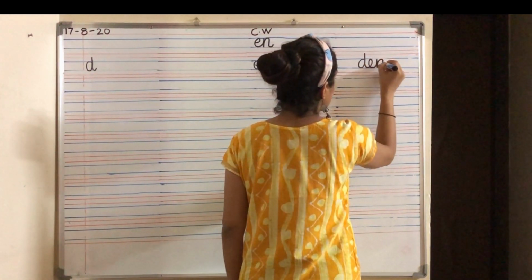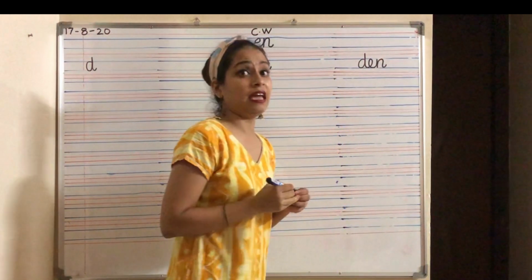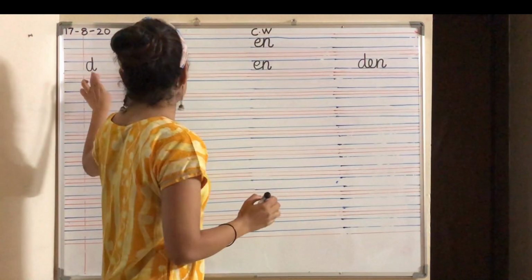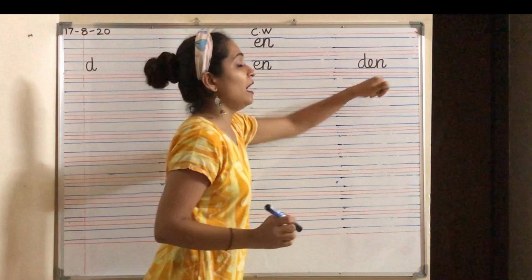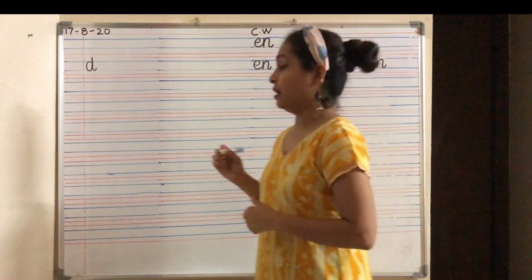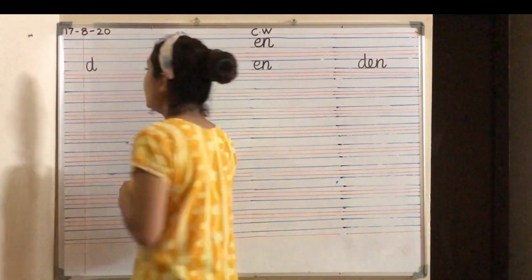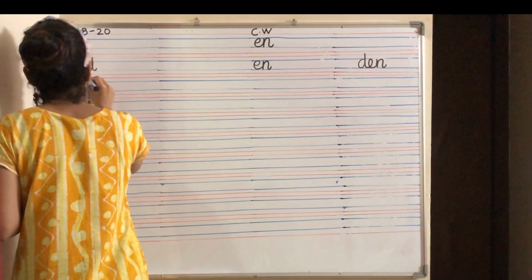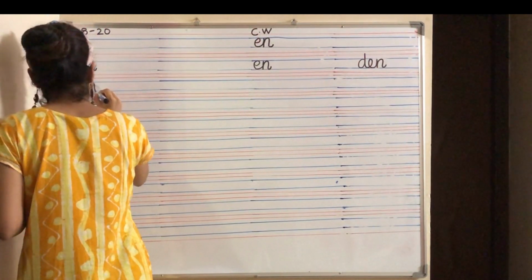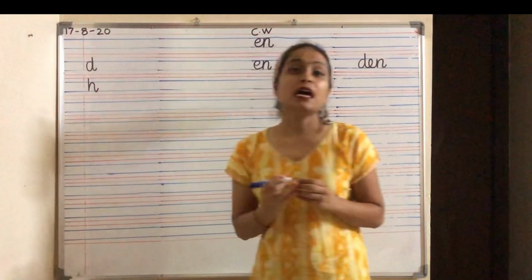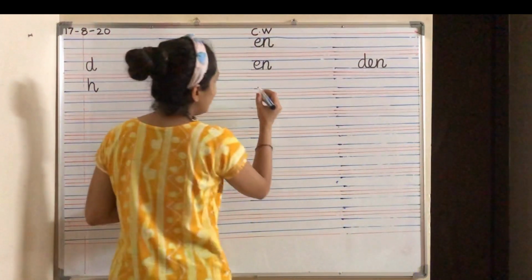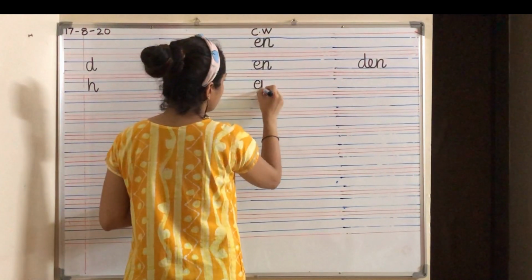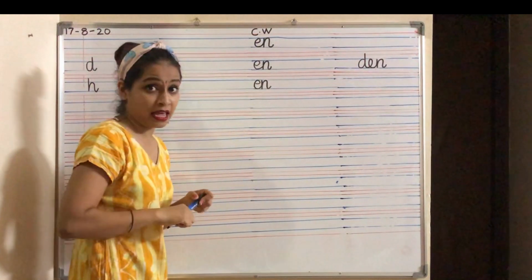Den. D-E-N. Den. D-E-N. D and en, den. Okay, now the next letter is H. H says h. H says h.